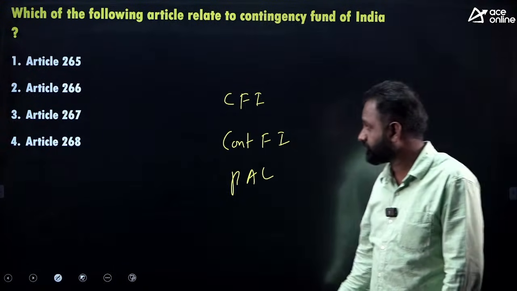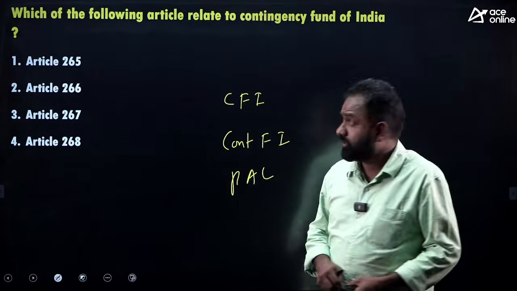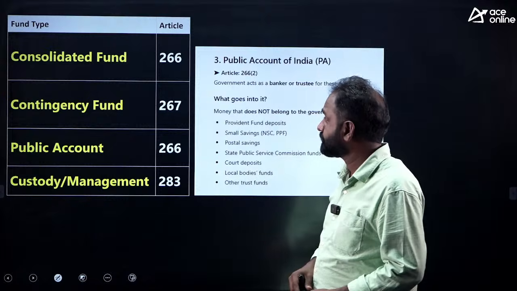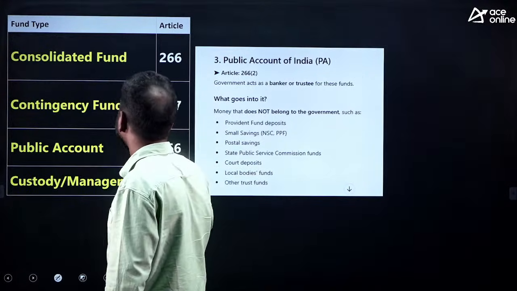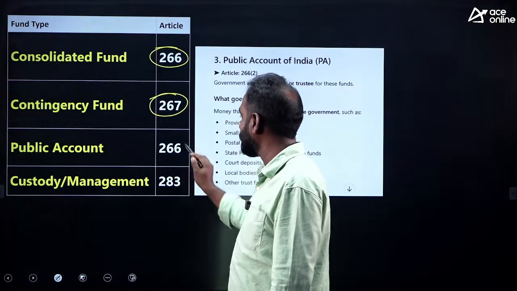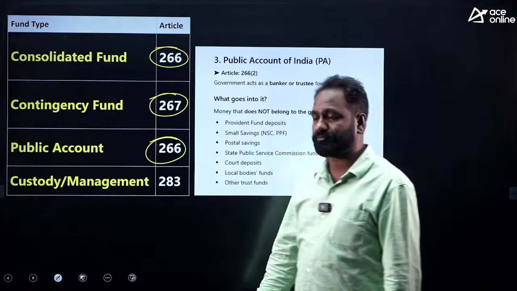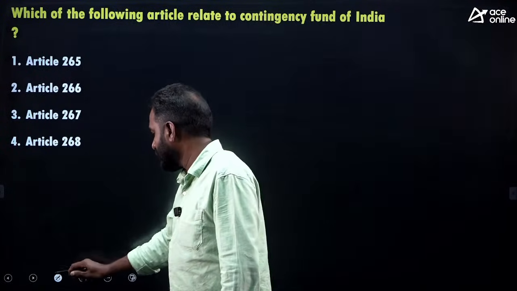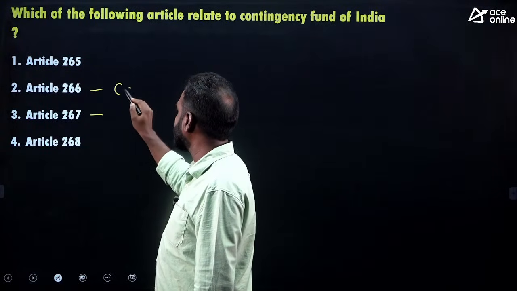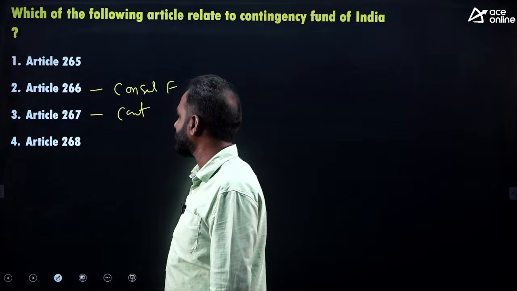Yes, 267. Are you sure 267 is regarding the Contingency Fund of India? Good, very good. Yes. Consolidated Fund of India is Article 266, Contingency Fund of India is 267, Public Account is 266(2), and Custody and Management is 283. So Articles 266 and 267: Consolidated Fund of India, Contingency Fund of India.